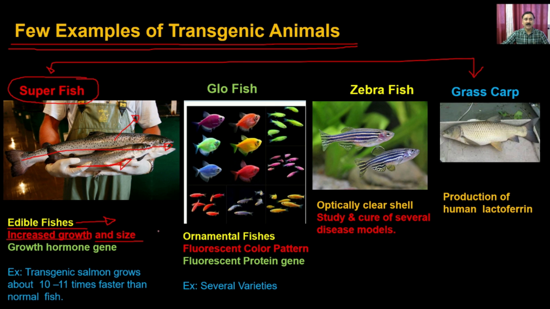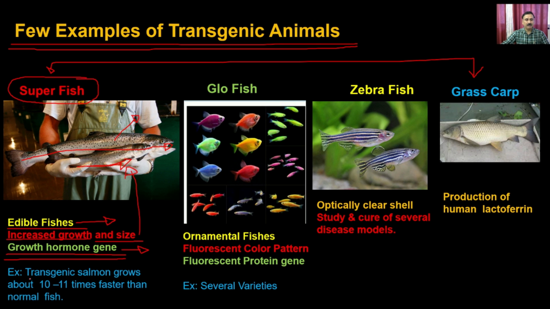How can you do that? You can do that simply by introducing the growth hormone gene. If you introduce the growth hormone gene from the human or other organisms into a normal fish, these growth hormones are going to cause the upregulation of the genes which are responsible for the growth and size of the fish, and that's how you are going to get the superfish.